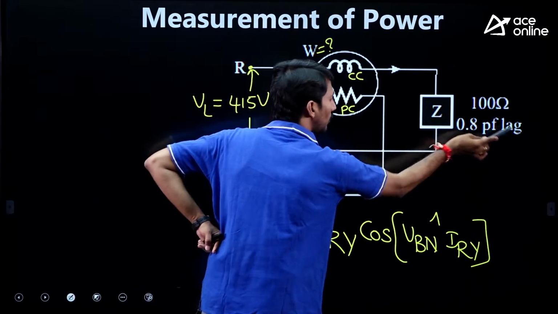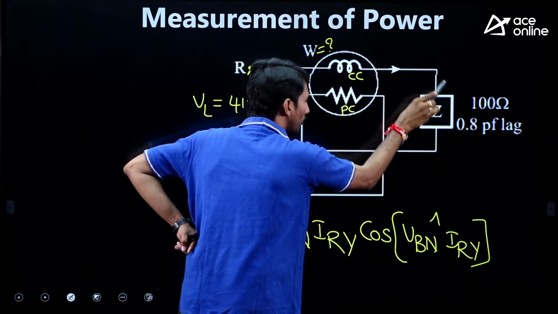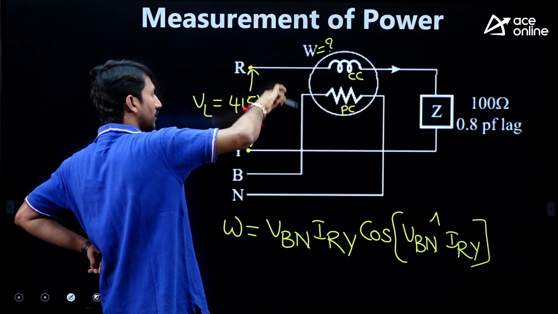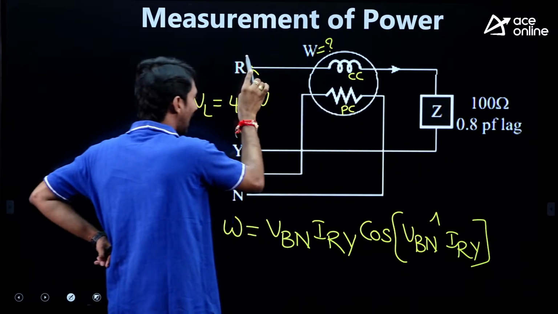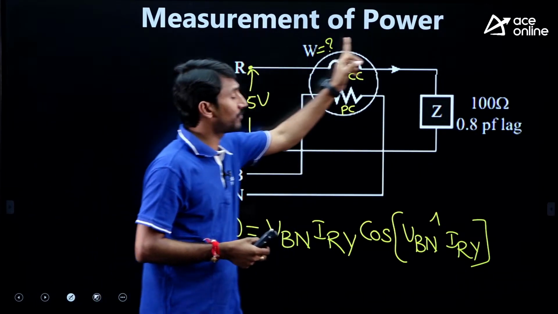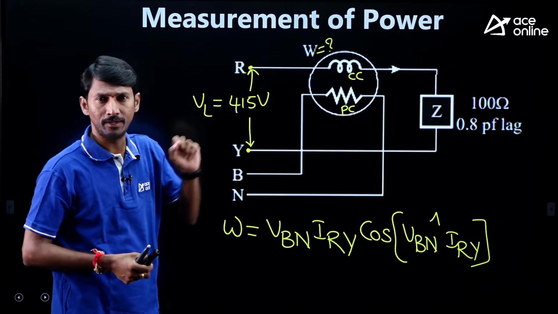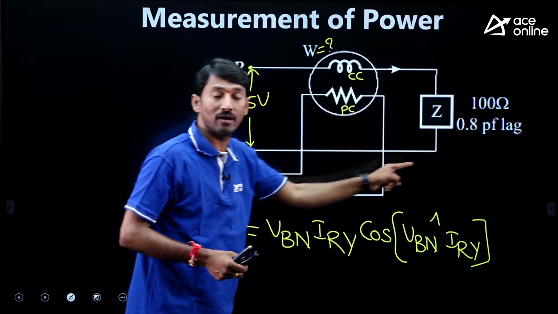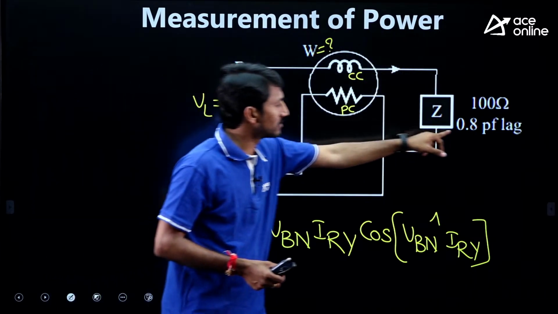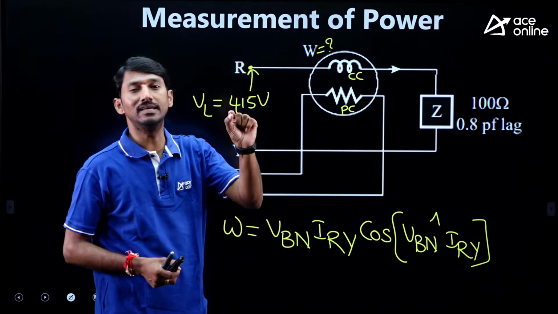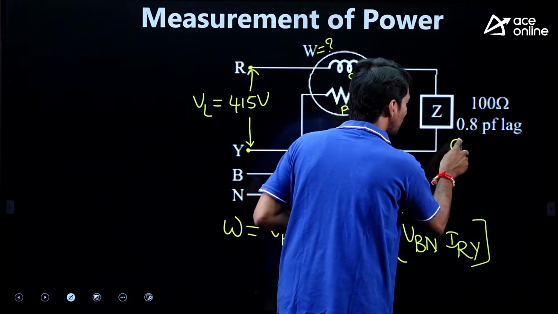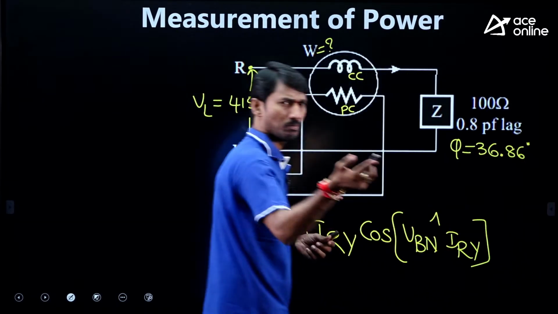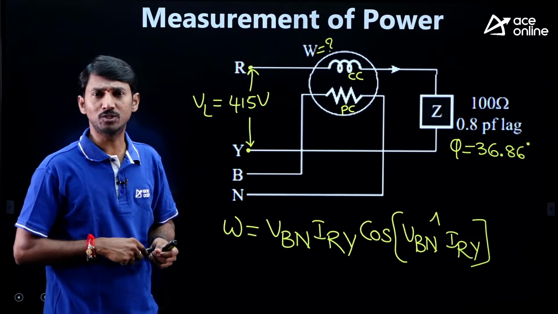Therefore, that too is a lagging load. Therefore, IRY lags the VRY. Be clear? The load is between R and Y. So that's why the current from R to Y, that is IRY, lags the VRY. By how many degrees? 0.8 power factor lag means 36.86. Therefore, here phi is equal to 36.86 degrees. Of course, cos phi is 0.8, so phi will be 36.86.